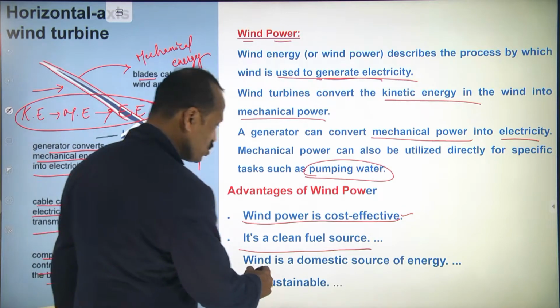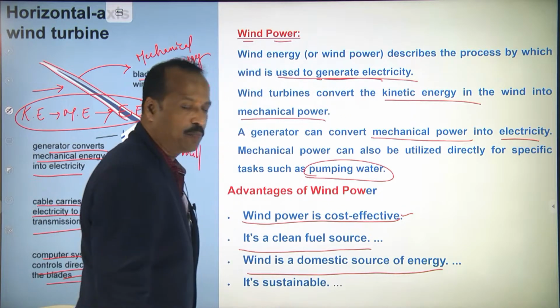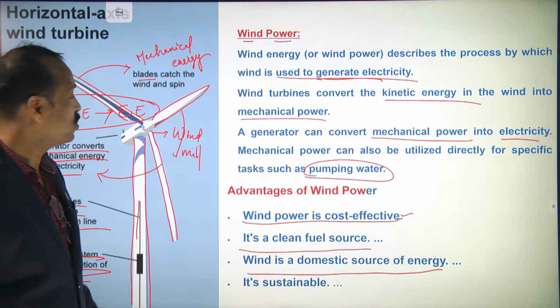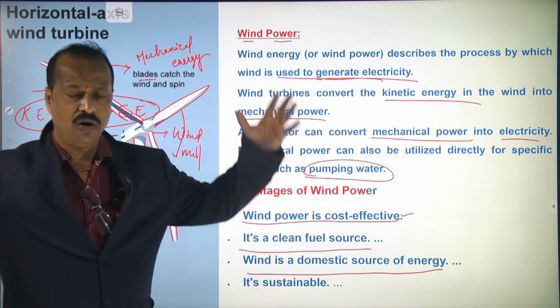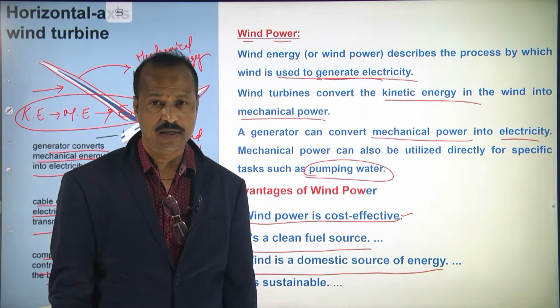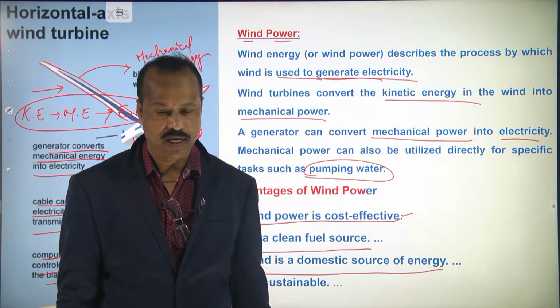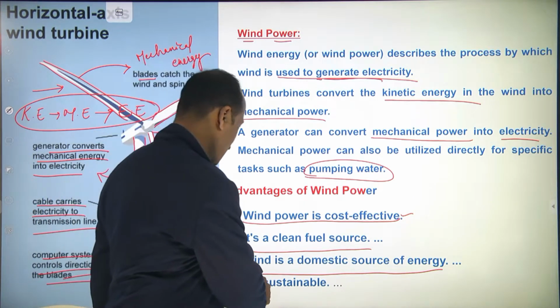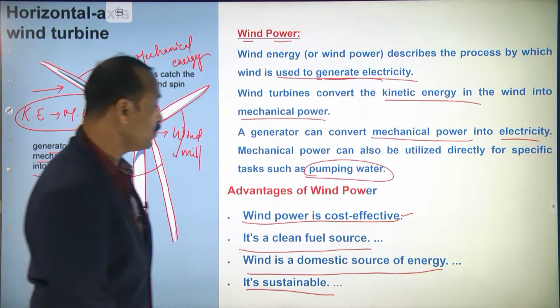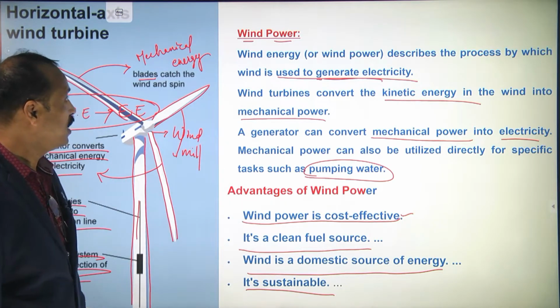Wind is a domestic source of energy. The important thing is that domestic source means we cannot produce a large amount of energy at a time; a small amount of energy can be produced. And it is sustainable. So these are the advantages of wind power.